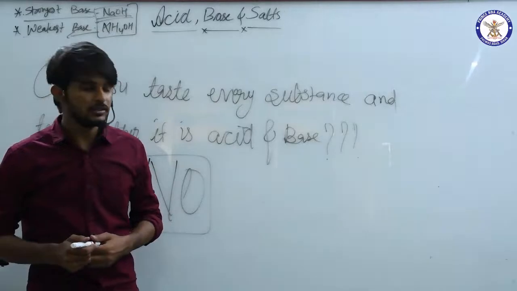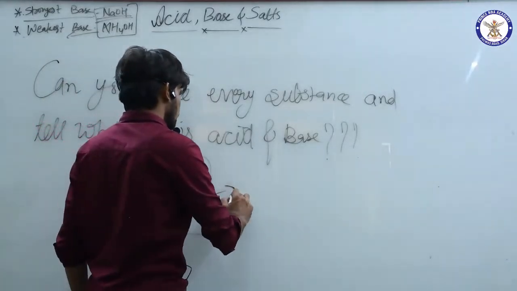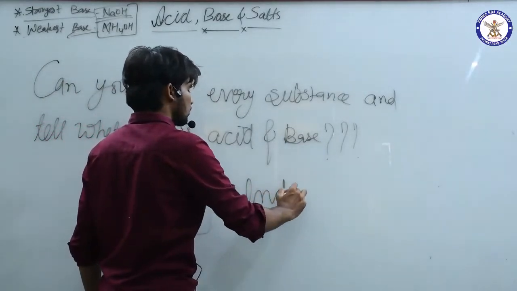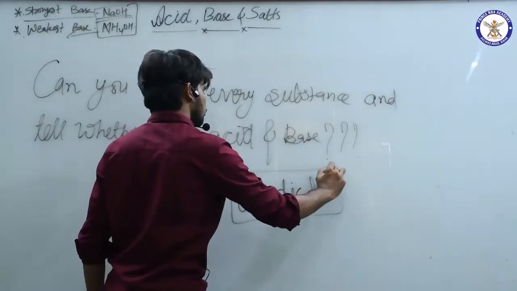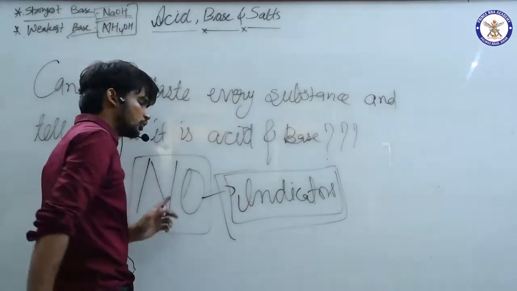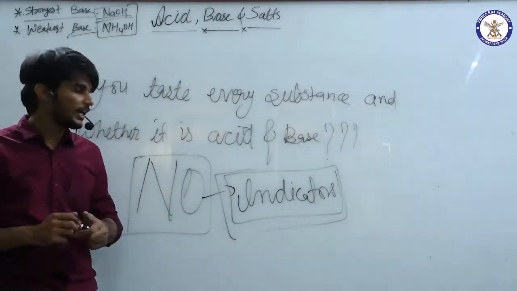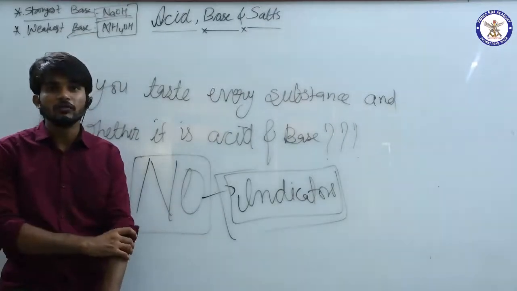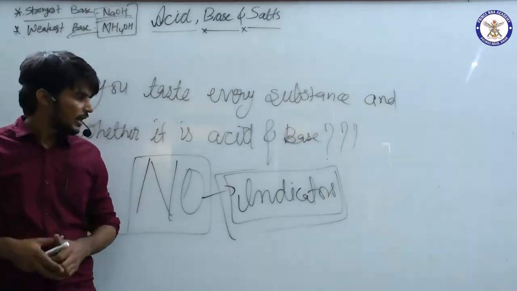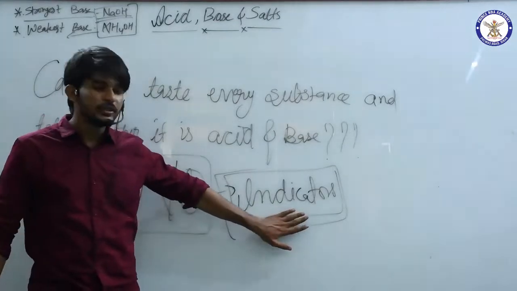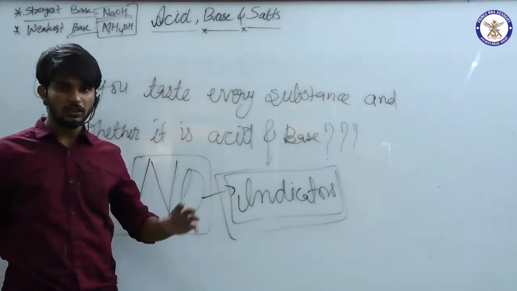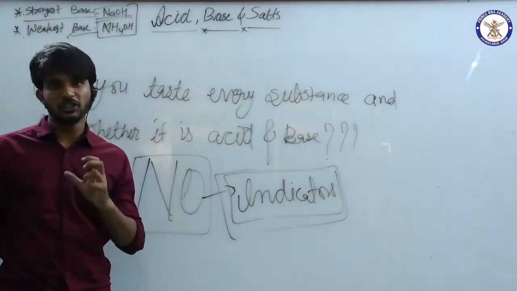So the answer is indicators. These are a solution to our problem. If these indicators are used, then they will tell us whether the given substance is acid or base.